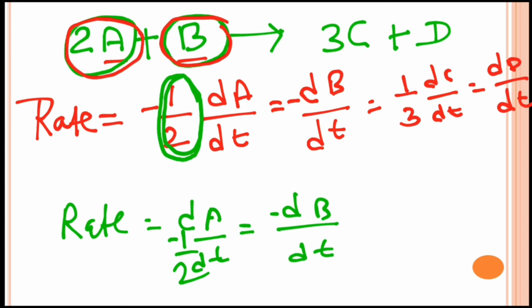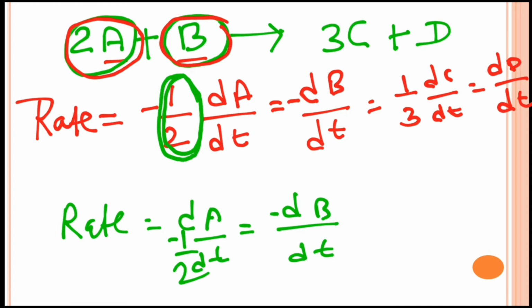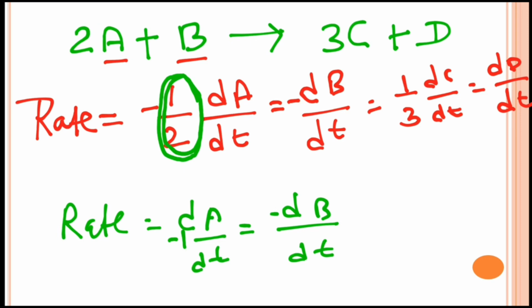So if you send this 2 to this side, the 2 will be multiplied with the rate of B, which means the rate of disappearance of A is twice the rate of disappearance of B. Okay, so to make the rates of A, B, C and D equal, the number of moles will be written in the divided form and not the multiplied form.